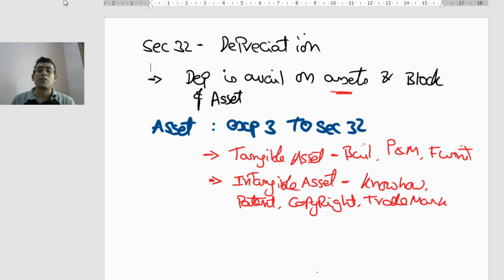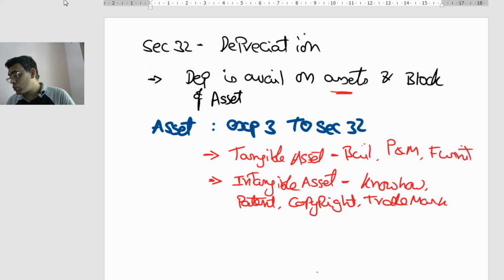Now what is the meaning of block of asset? That we'll discuss at a later stage. For the time being, I am not going into the section. I'm just giving a briefing of what is called block of asset. This point will be clearly discussed when we go through the computation of written down value. Let me complete the concept of block of assets here itself.